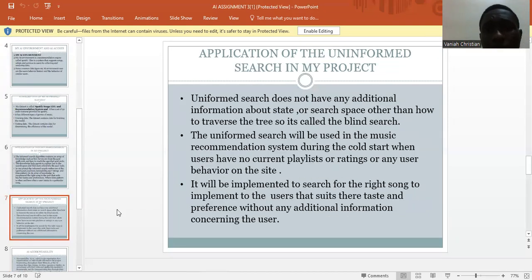Applications of the uninformed search in my project. Uninformed search does not have any additional information about state or search space other than how to traverse that tree. So it is called the blind search. This one will be applied in the music recommendation system during the cold start when users have no current playlists or ratings or any user behavior on the site. So it will be implemented to search for the right song for the user that suits their taste and preference without any additional information concerning the user or artist or anything.